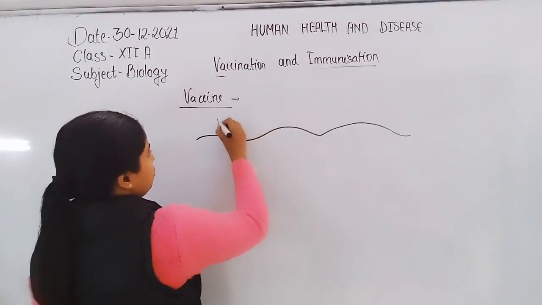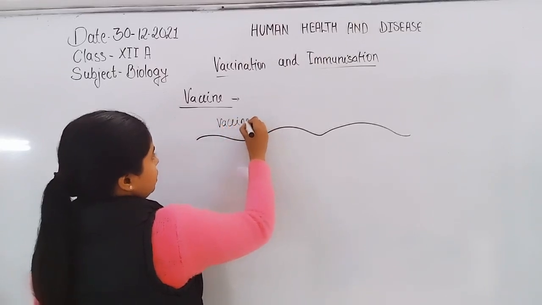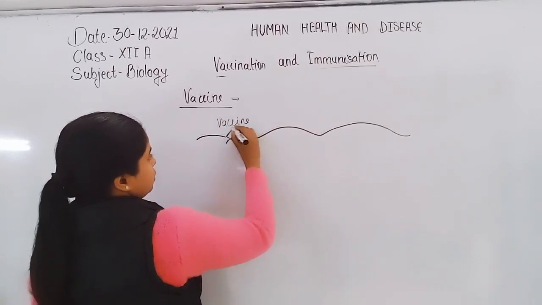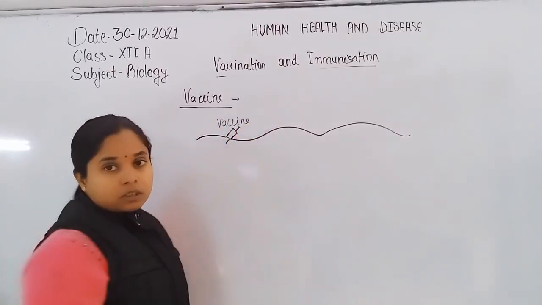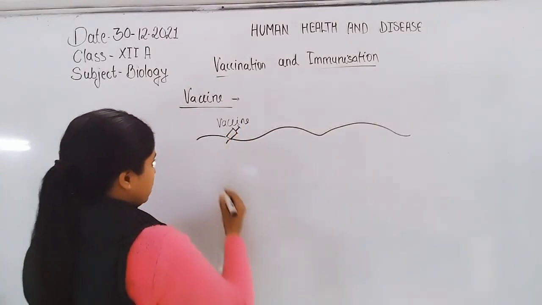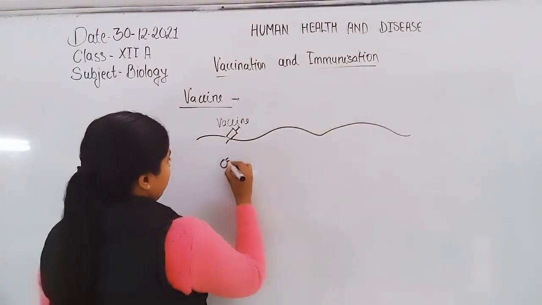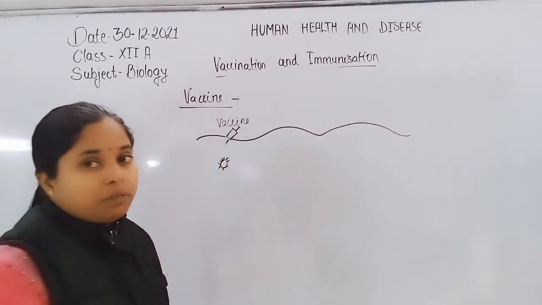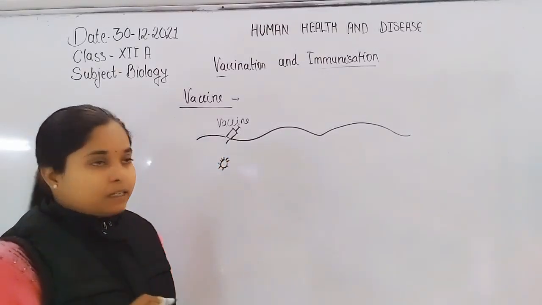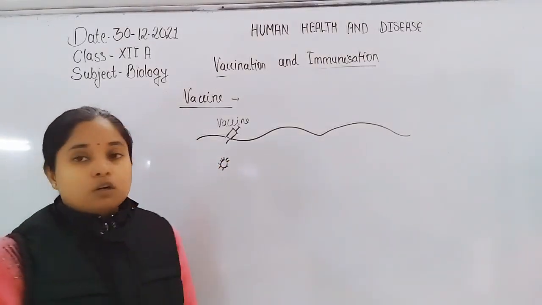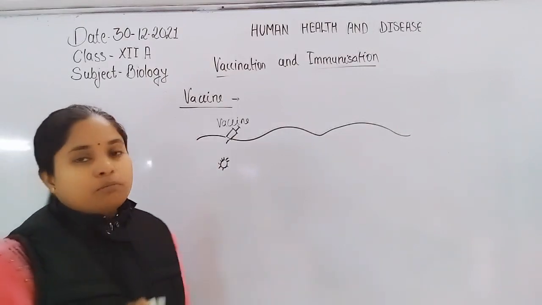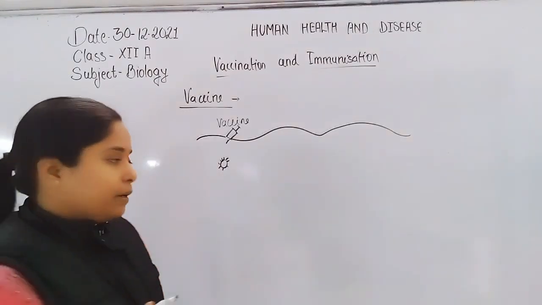Now, what happens during a vaccine? Here is the introduction of a vaccine in our body, the introduction of a disease-causing microorganism. For example, this is a polio vaccine, but the virus is not able to cause disease because the vaccine contains the inactive or dead microorganism.